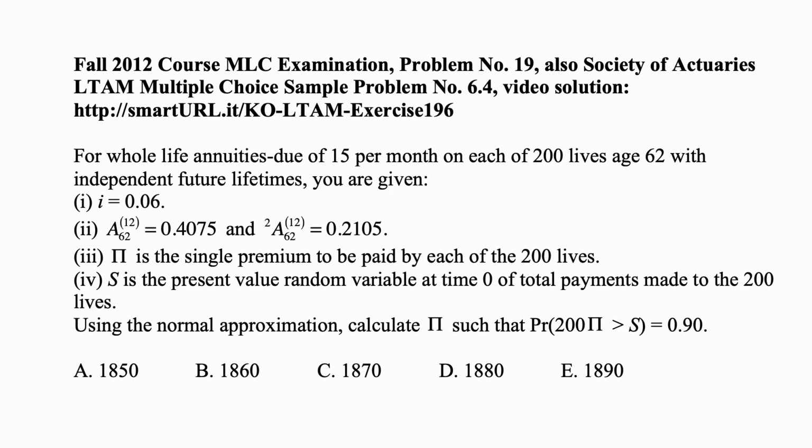Here is a problem for today for exam LTAM. For whole life annuities due of 15 per month on each of 200 lives age 62 with independent future lifetimes, you are given that the interest rate is 6%. A62 upper 12 is 0.4076 and 2A62 upper 12 is 0.2106. Pi is the single premium to be paid by each of the 200 lives. S is the present value random variable at time 0 of total payments made to the 200 lives. Using the normal approximation, calculate pi such that the probability that 200 pi is more than S is 0.90.